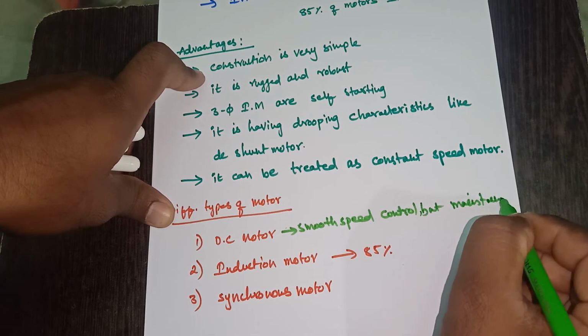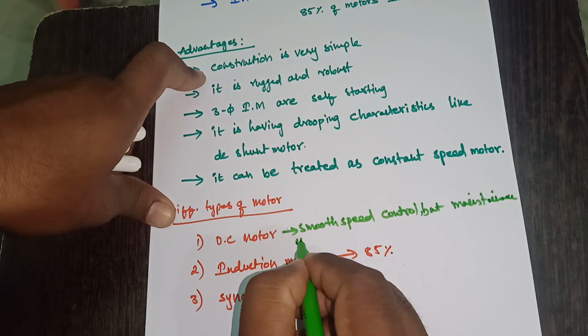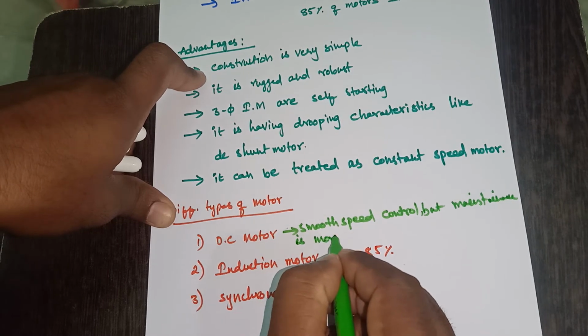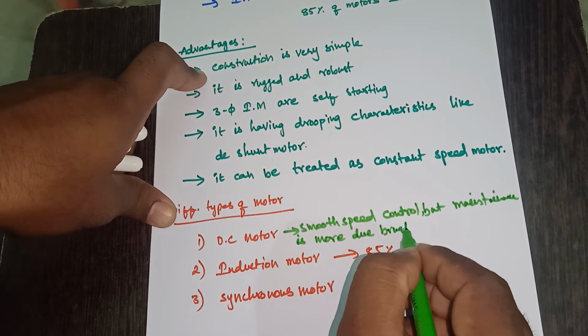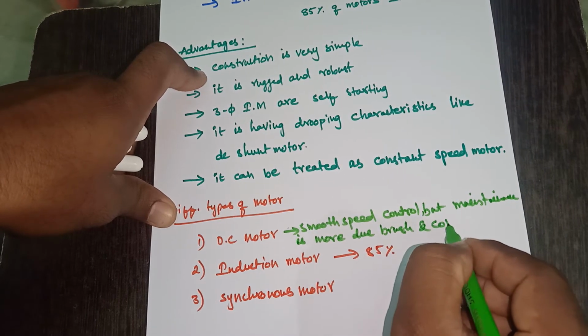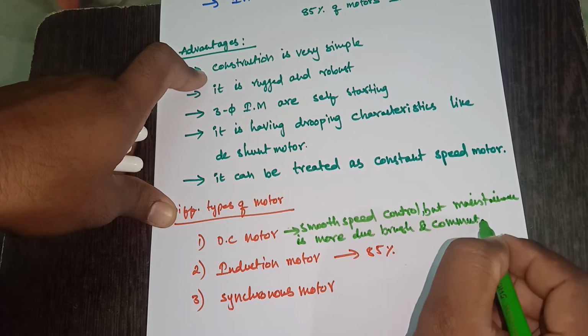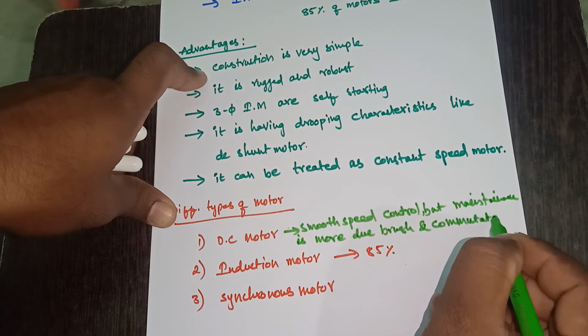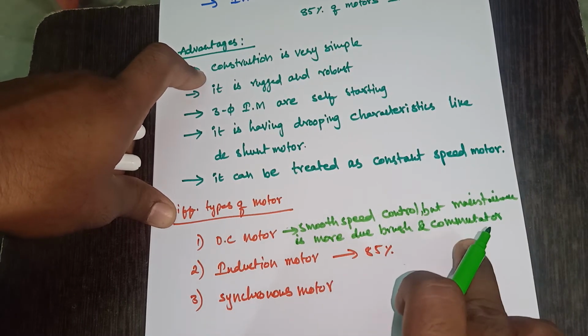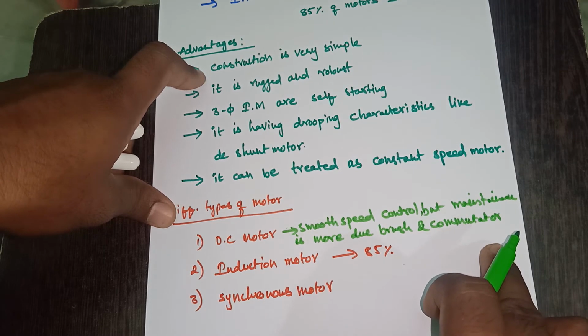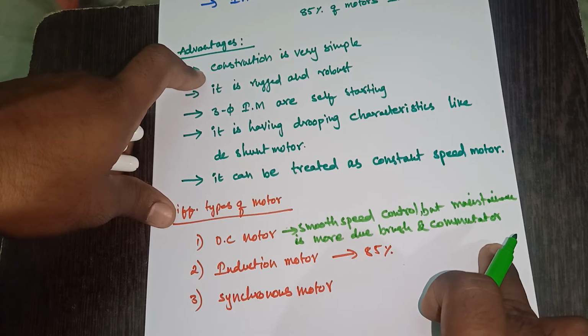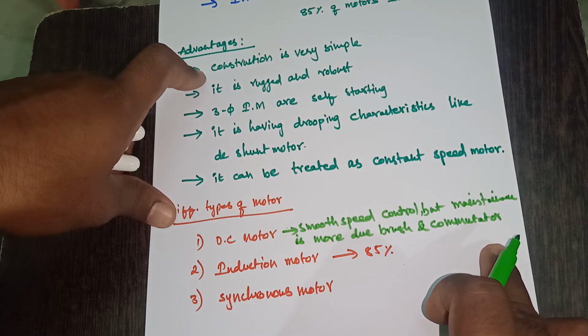In a DC machine, it should give successful commutation, that means good commutation, so we should not get sparks at the surface of the commutator.